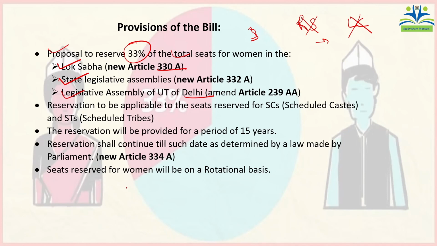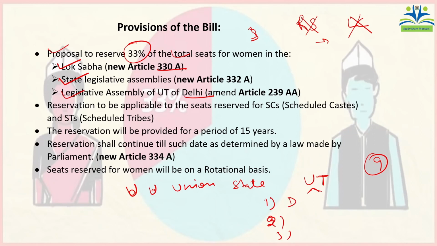Like we have the union government, then we have state governments, then we also have union territories. How many union territories are there? I think it's 9 union territories. So what are the union territories that have their own legislature? It's Delhi, the NCT, National Capital Territory of Delhi. It has its own legislative assembly.